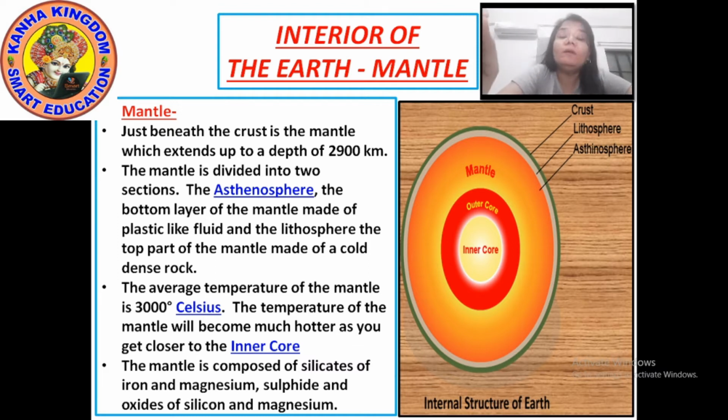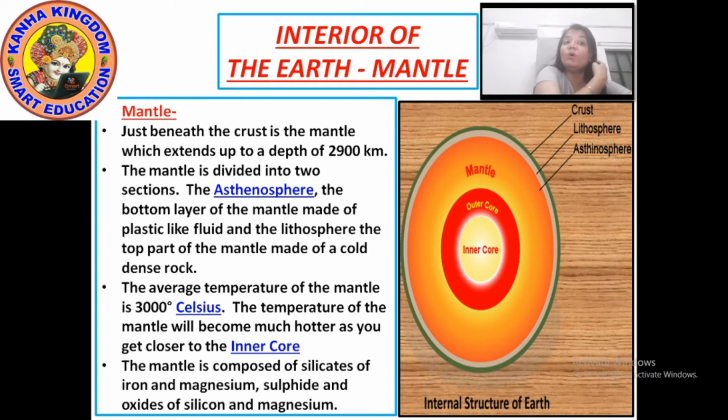Now, knowing more about the mantle, what is its average temperature? As you go deeper inside the earth, it becomes hotter. As you go deeper, the temperature starts rising.